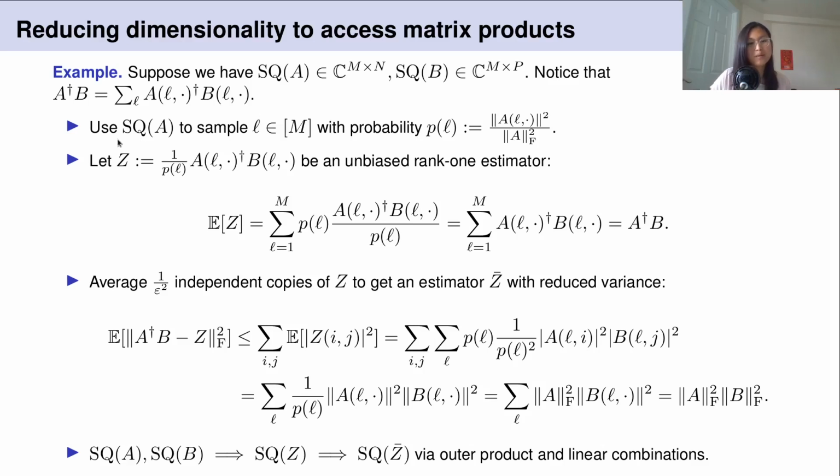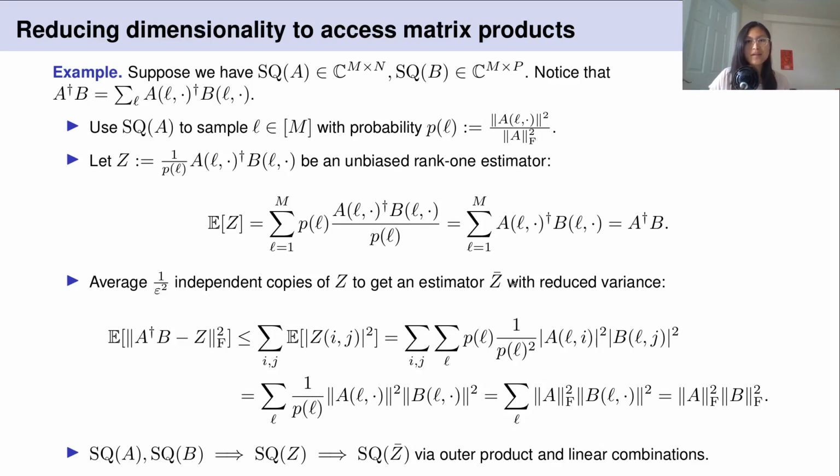So what we're going to do is sample a row index with probability proportional to the row norm of A squared, and then let Z be the corresponding unbiased estimator. If we compute the variance of this estimator and apply Chebyshev's inequality, we can observe that averaging 1 over epsilon squared independent copies of Z gives us an estimator with the desired error bound with constant probability.